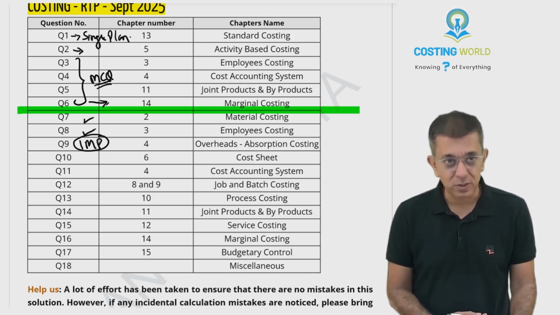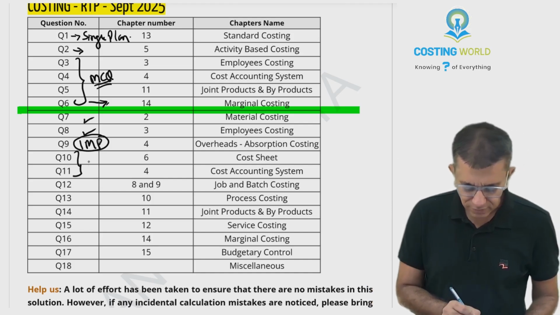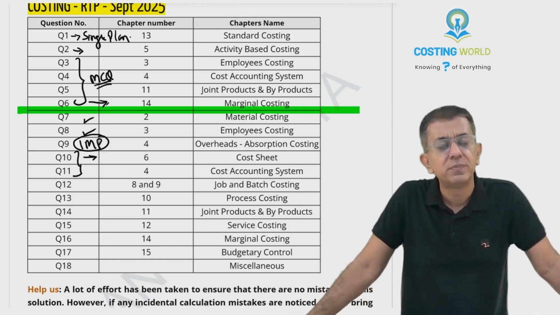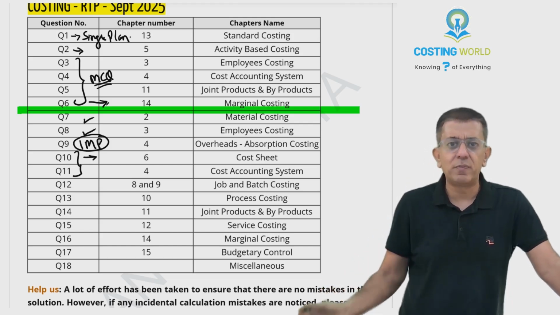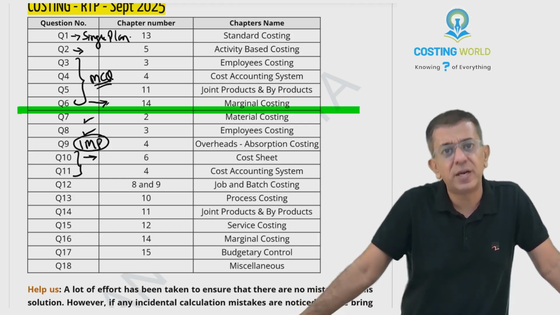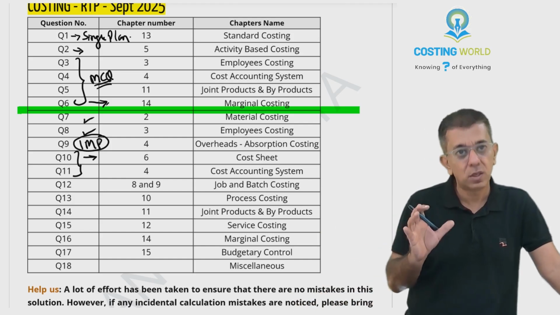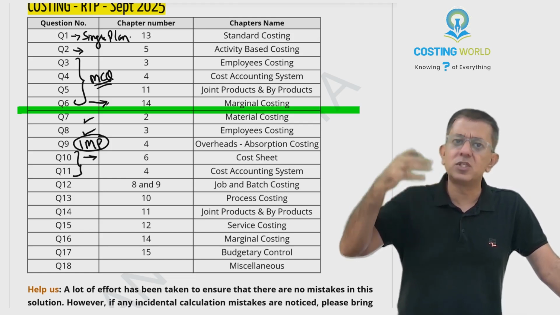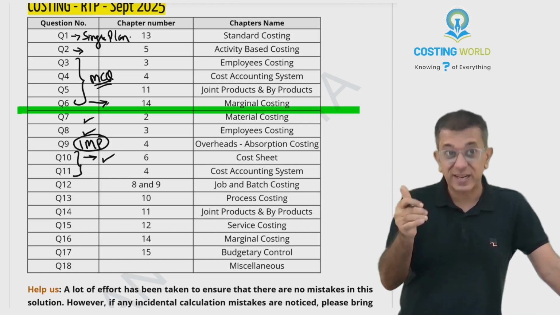Now, favorite things of mine. Criticize the institute. That I will still do. In question number 10 and 11, I'll come to question number 10 first. Question number 10 was on cost sheet. Now, might be ICAI copied the question from somewhere that was made before 2018 and they gave the solution of that only. They don't know that there is a separate head in costing called administration overheads related to production, and they got that thing wrong. My job is to be doing justice to the subject, not justice to the institute. So that is one thing that you all can note correctly.